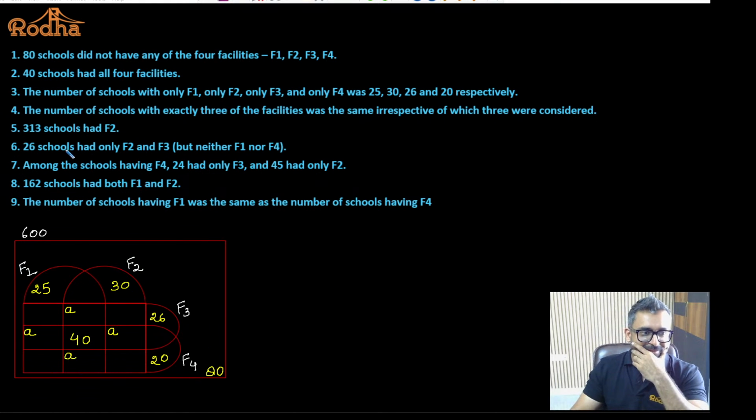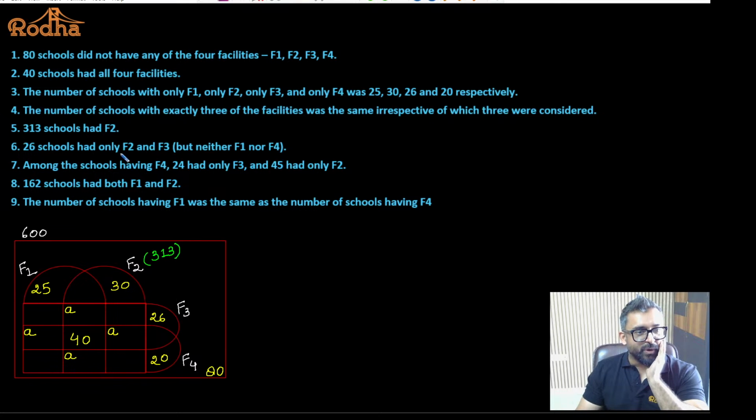Fine. 313 schools had F2. It is not only F2, it is F2. That means the entire block summation will be equal to 313.